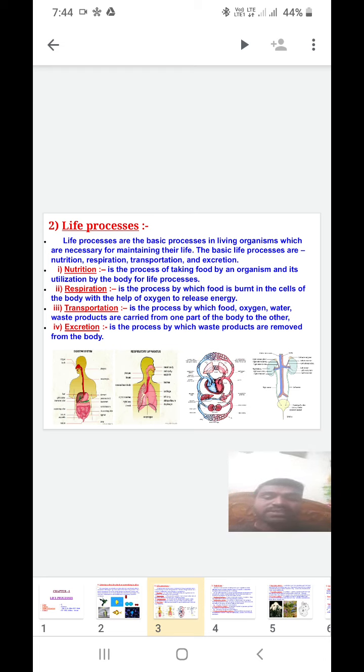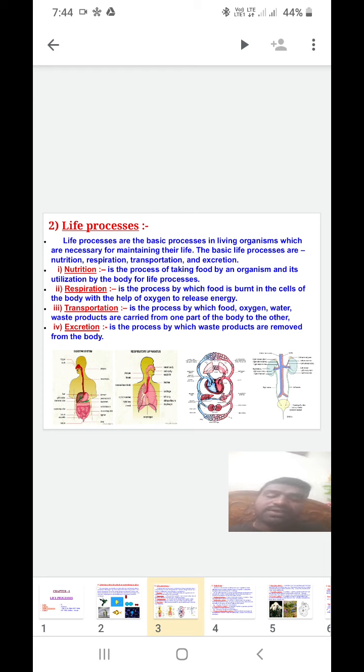Another one is excretion, which is the process by which waste products are removed from our body. They may be sweat, or fecal material, or urine. These types of waste products are eliminated from our body through the excretory system. The process is called excretion. So these are a few examples, not the complete list of life processes: nutrition, respiration, transportation and excretion.